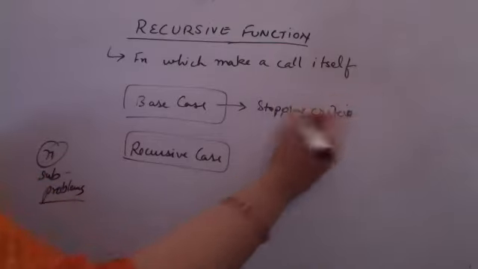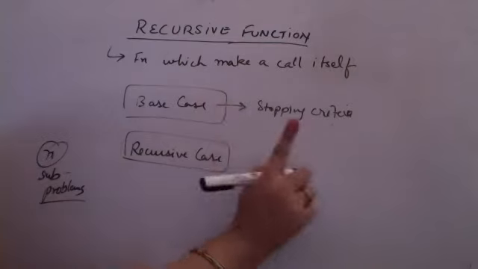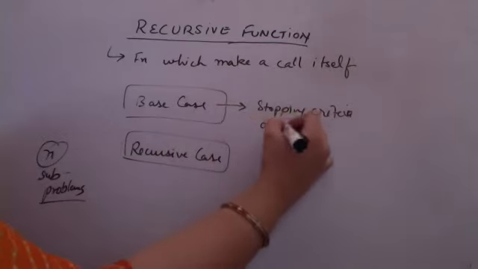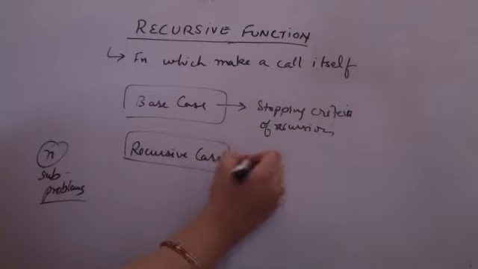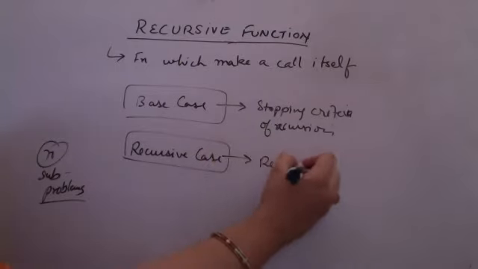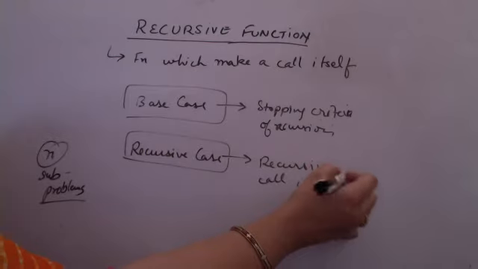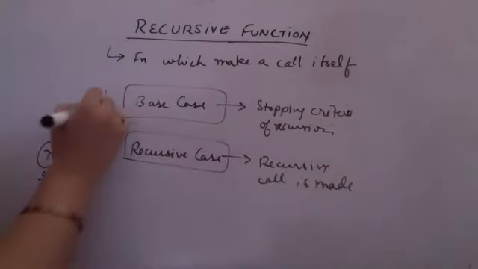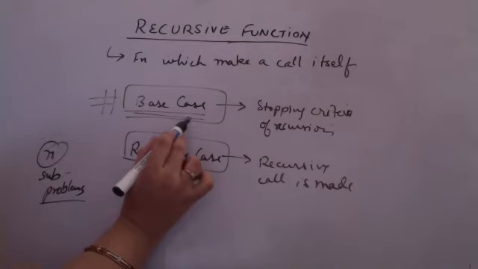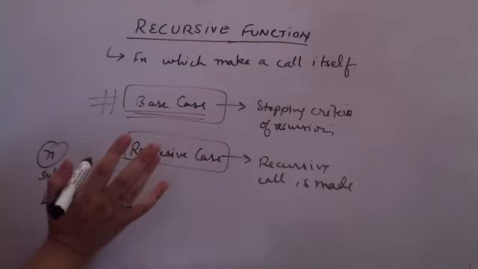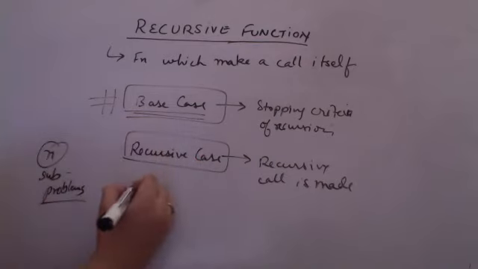When this base case is met, a recursive call will not be made. And for all other cases, a recursive call is made to the function again. So every recursive function must have this base case, very important. Otherwise, it will enter an infinite recursive call and an error will come. What error will come? An infinite stack error will come.